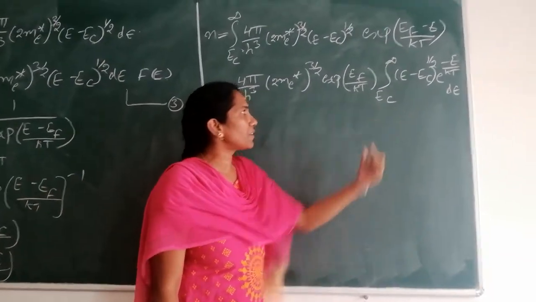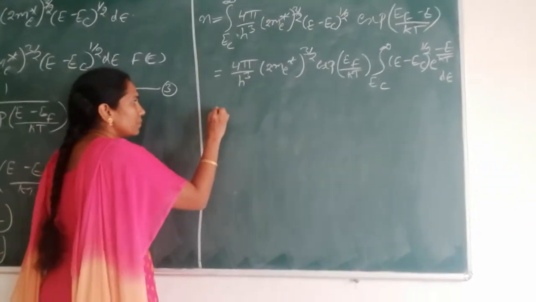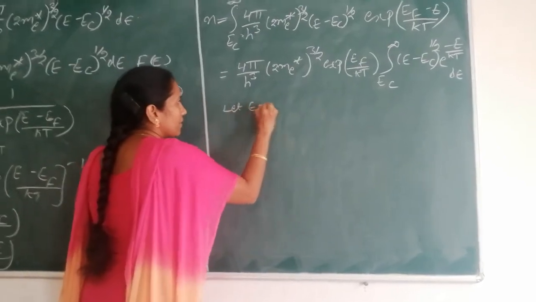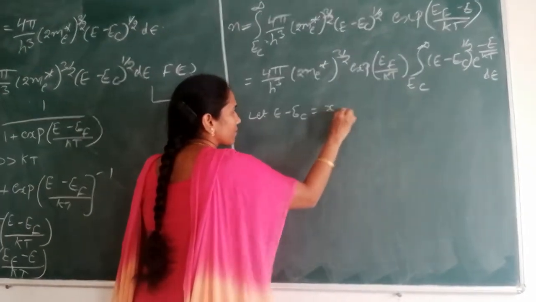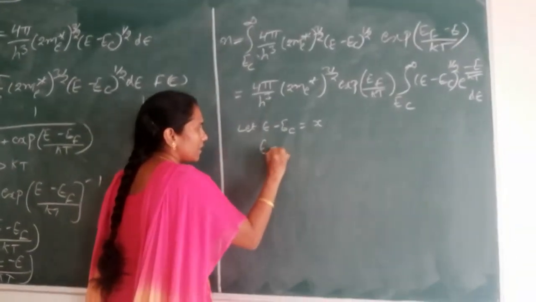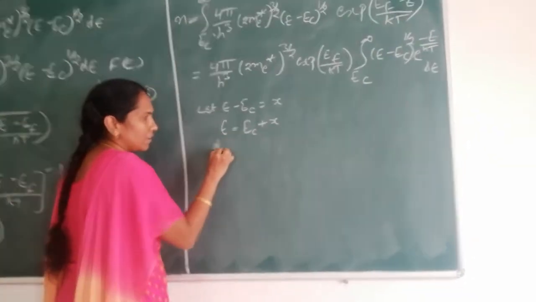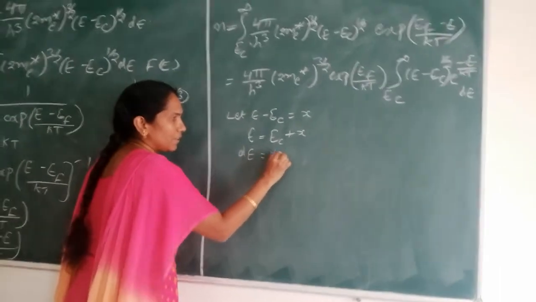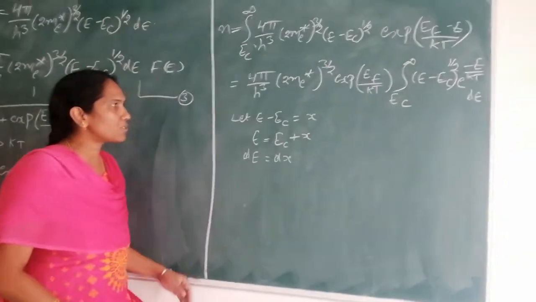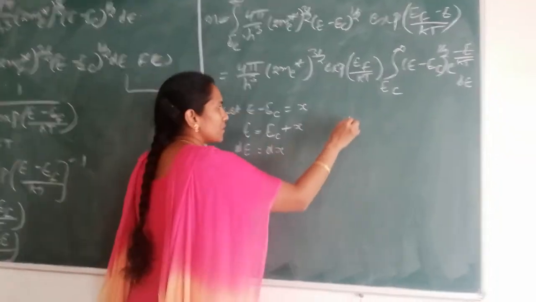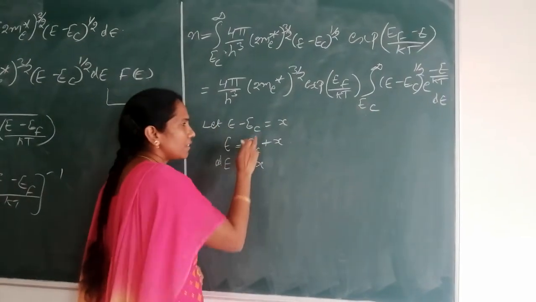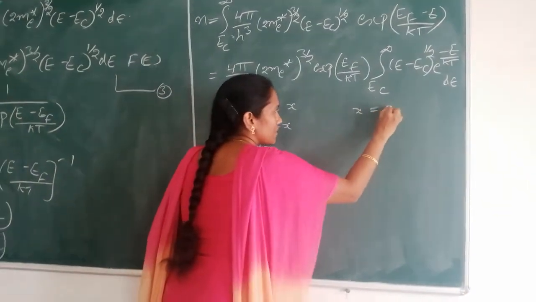To simplify this integral, let us assume E minus E_C is equal to x. From this, E is equal to E_C plus x and dE is equal to dx. Similarly, I am going to change the limits. If E is equal to E_C, then x becomes 0.